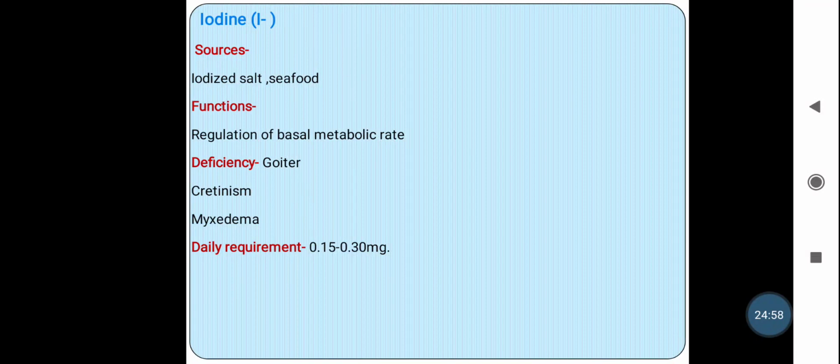The deficiency of iodine leads to the goiter, then the cretinism and the myxedema. So cretinism means what? It is a medical condition which is present at the birth, which is generally impaired physical and mental development due to the insufficient thyroid hormone caused by the iodine deficiency.